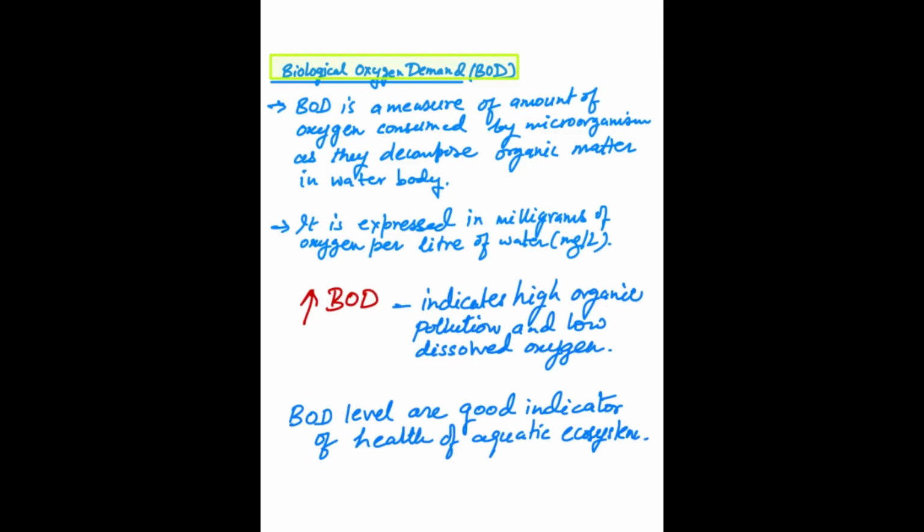Many times a question has been asked that if one kind of water body has a very high BOD, whether it is contaminated or a clean water body. If the BOD is high, then there is high organic pollution, so that water body is polluted. This kind of question is repeated many times in all of the exams. BOD levels are a good indicator of the health of an aquatic ecosystem. This point should be remembered. If BOD is less, that system is clean. If BOD is high, the system is polluted.